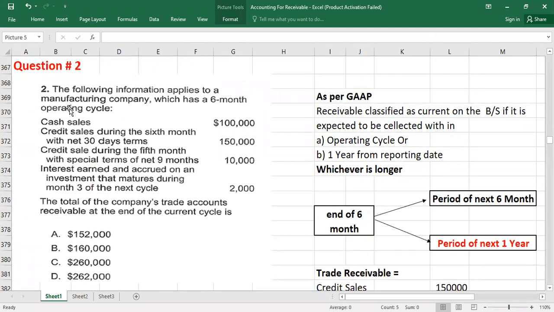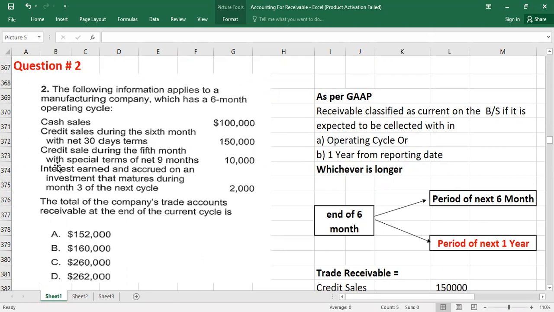Here we have question number 2. They're telling you the following information applies to a manufacturing company which has a 6-month operating cycle. Okay, so the company has an operating cycle of 6 months. Here we have cash sales of $100,000. We have credit sales during the 6th month with net 30 days terms. Like maybe you made this credit sale during the 6th month, but you gave the 30 days credit period to the customer, and this credit sale amount is $150,000.